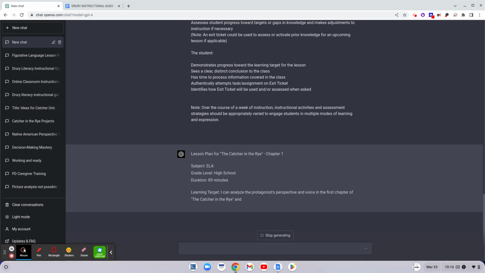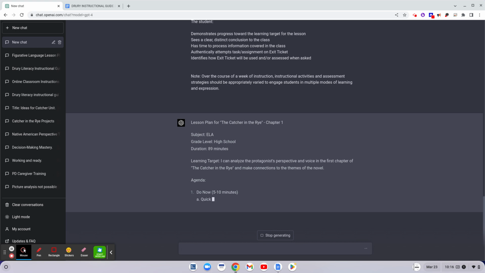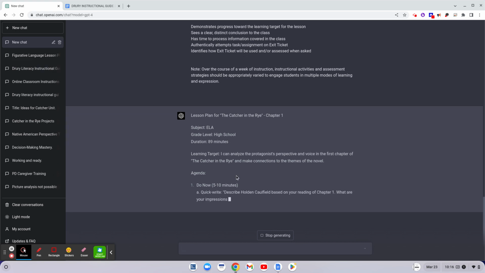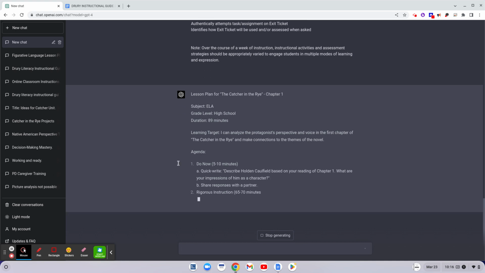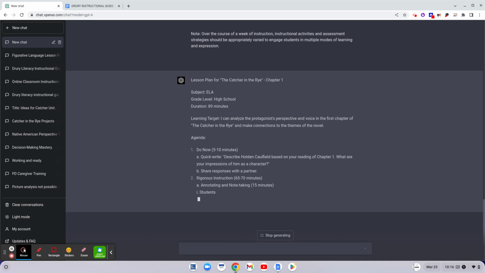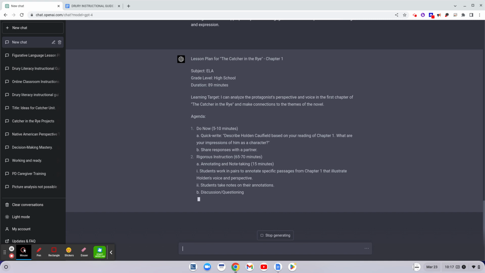All right. So as you can see, it is using an I can statement, which last time I tried this out, you can see up here, I tried it with a figurative lesson. It didn't get the I can statement completely right. And all right, there we go. So far, looking pretty good. Nothing too crazy.